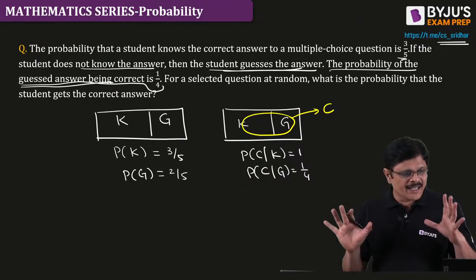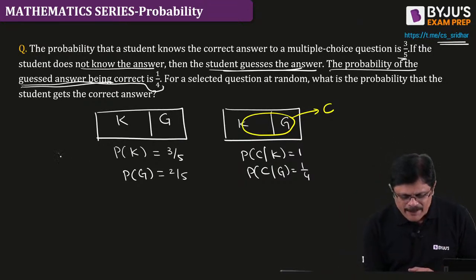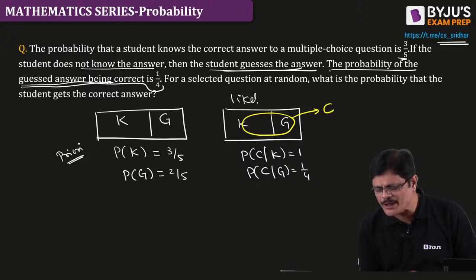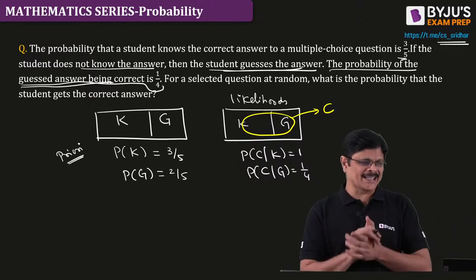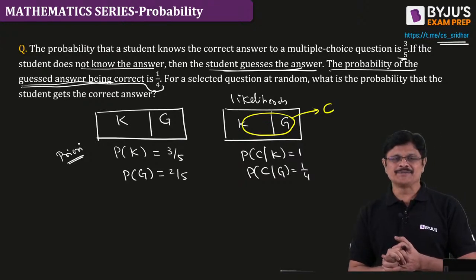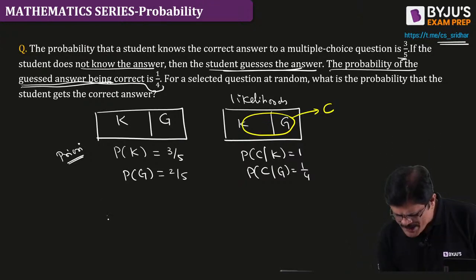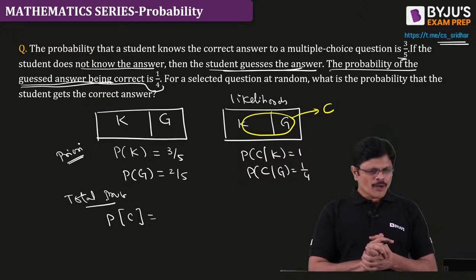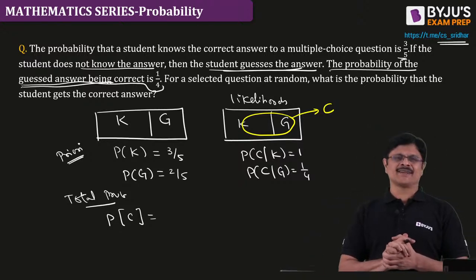This is the information given to you. These are the prior probabilities before going for the examination. These are the likelihoods, how likely you are going to get the correct answer. Now, what is the probability that you get a correct answer? This is what we call the total probability.